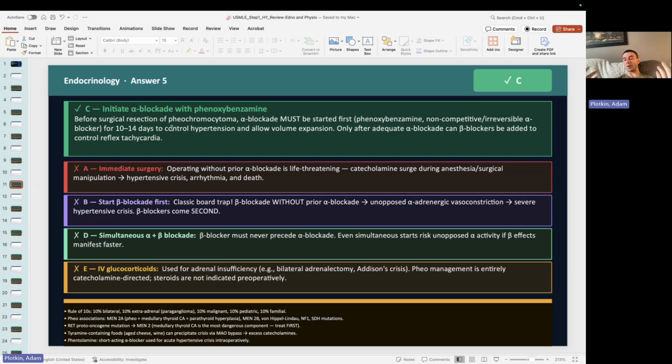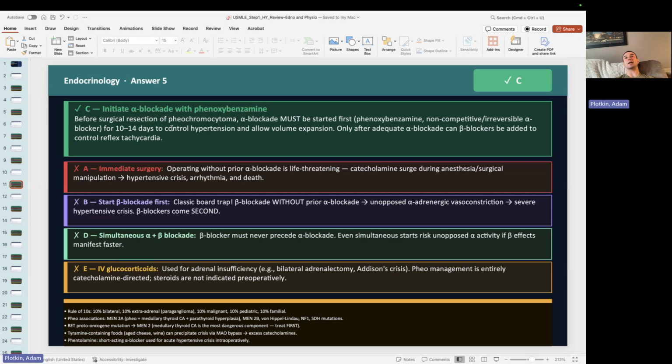So once we confirm that, we can do a CT scan of the abdomen and find the tumor. And then what we don't want to do is take them right to surgery, okay? Because if we start cutting into that patient, the stress of the surgery is going to cause a huge amount of sympathetic overdrive, and their tumor is just going to dump all their catecholamines. The patient's blood pressure is going to be 300 over 200, and they will die.